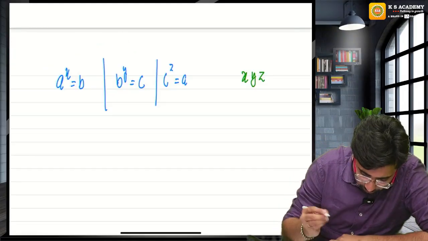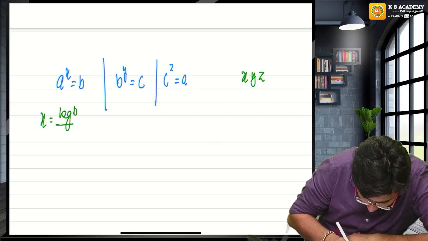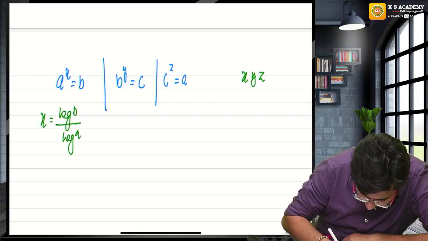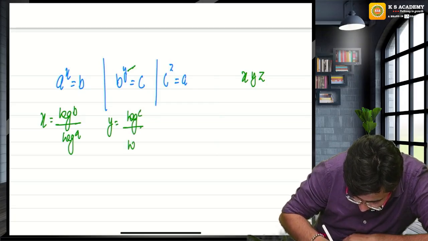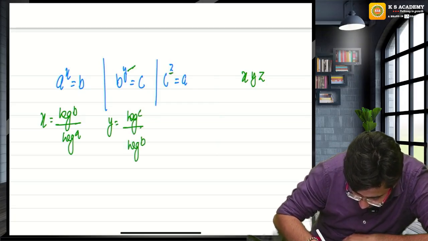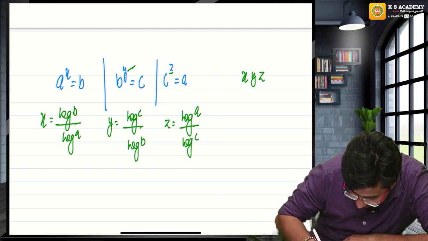Now guys, look at this question. What is x? Sir, x will be log b divided by log a. What will be y? y will be log c divided by log b. What will be z? Log a divided by log c.